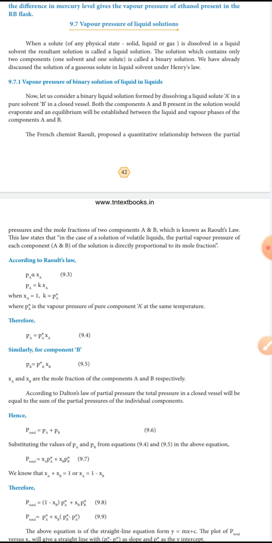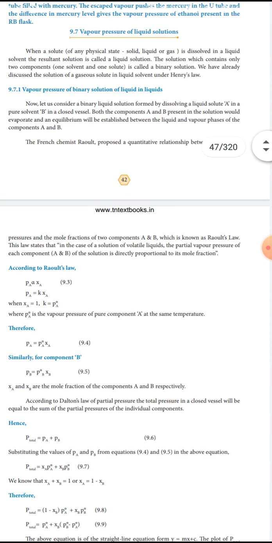According to Raoult's law, in the case of a solution of volatile liquids, the partial pressure of each component A and B is directly proportional to the mole fraction.